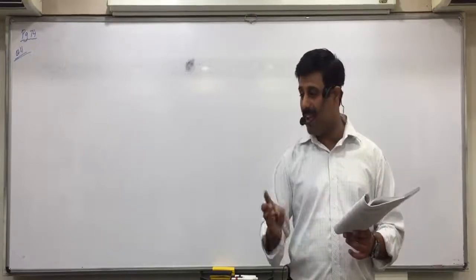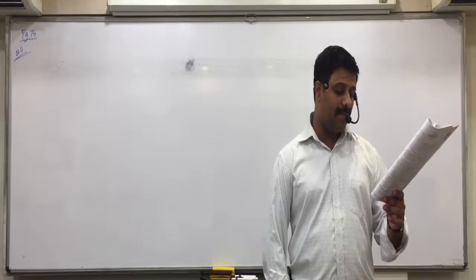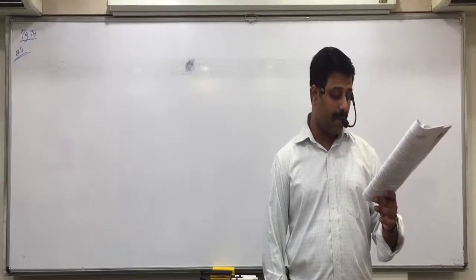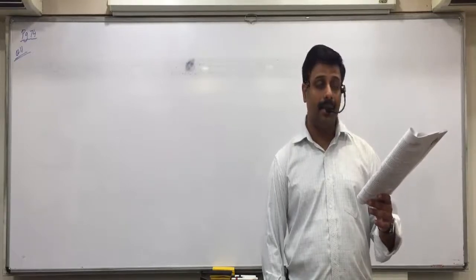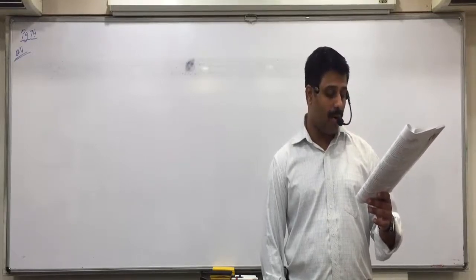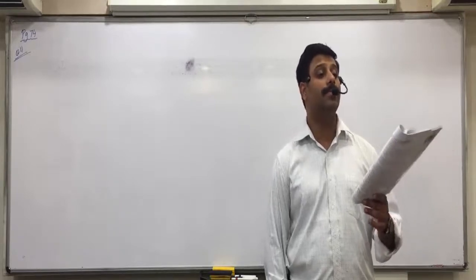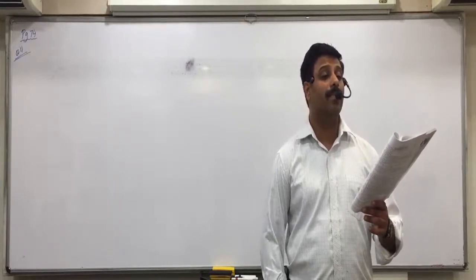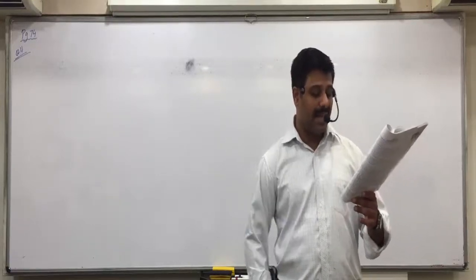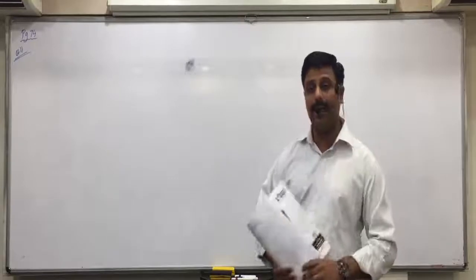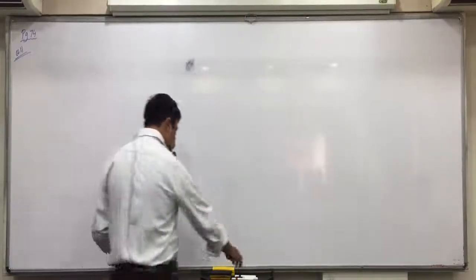PVA, present value of annuity, marked as PVA, which he had invested in a bank at 15% rate of interest, that is K. If he expects to live for another 15 years from now, that is N. How much can he withdraw at the end of every year? A. How much can he withdraw at the end of every year means A is asked so as to have nil balance in his account at the end of maturity. Did you understand this? PVA's formula has to be applied and A is asked.